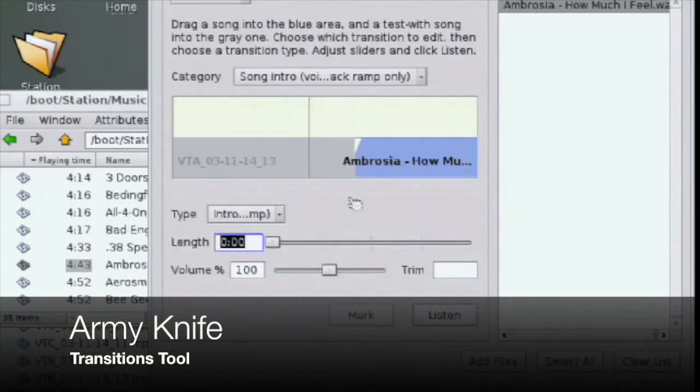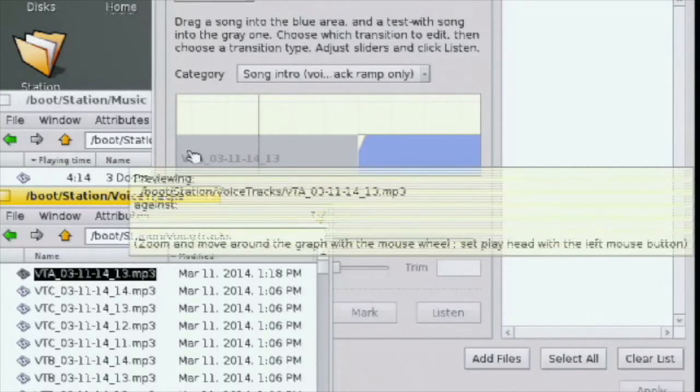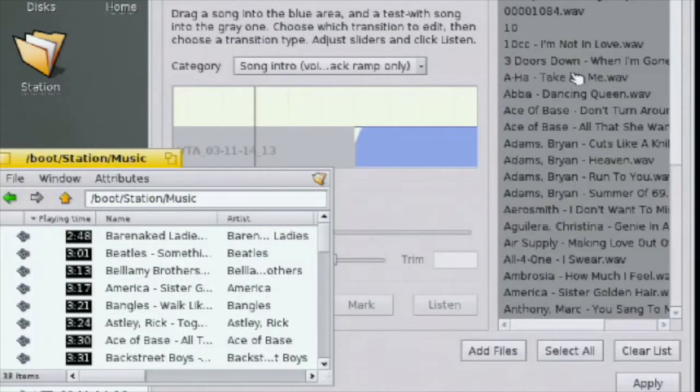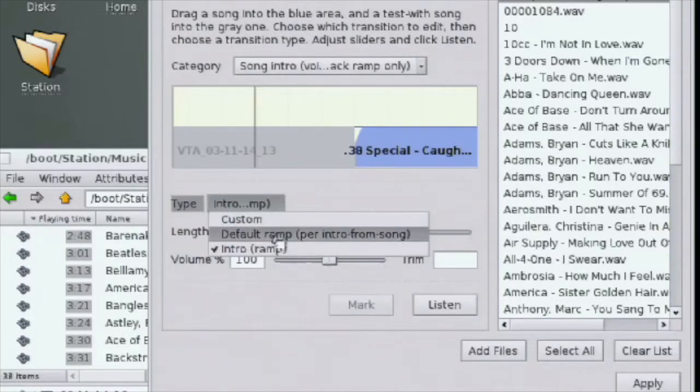With it, you can rapidly mark your songs, liners, jingles, and other audio events so they play together well over the air. To set the intro ramp time of a song, first choose a voice track to use for testing purposes. Drop that into the gray area. Now add some songs to Army Knife and click on one of them. We'll select the voice track ramp item.